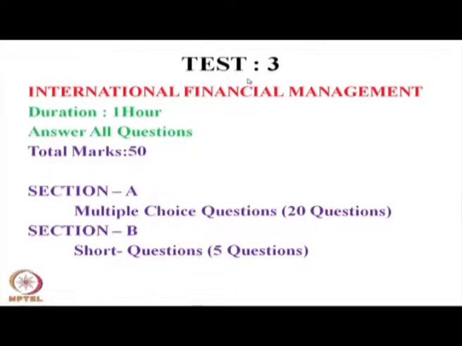Let us move to the questions of test 3. Here I mentioned that we have 2 parts: part A is multiple choice questions, part B is short questions. Each multiple choice question is 1 mark. There are 20 questions, so 20 marks, and in short question section B there are 5 questions, each carrying 6 marks, so we have 30 marks. First we will discuss the multiple choice questions, then we will go back to the short questions.